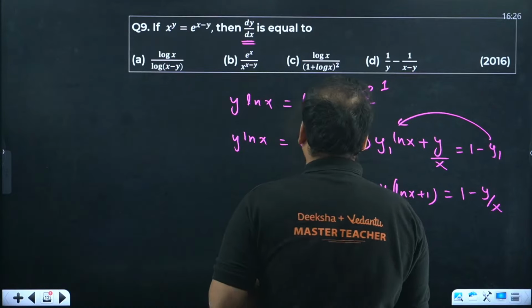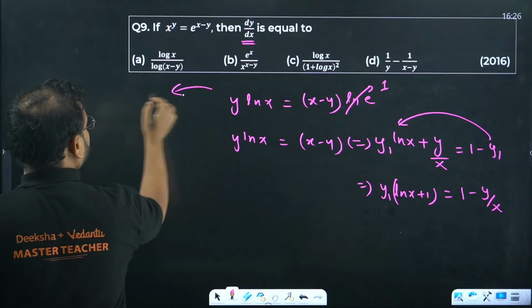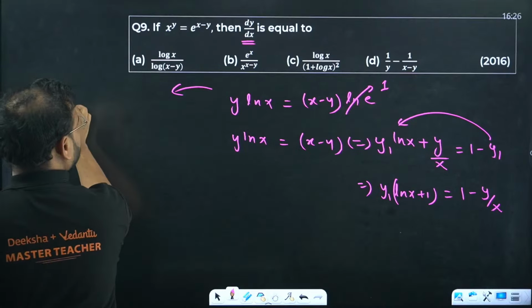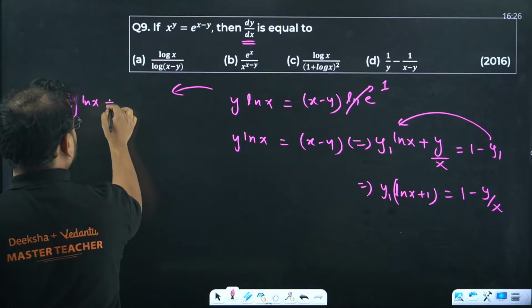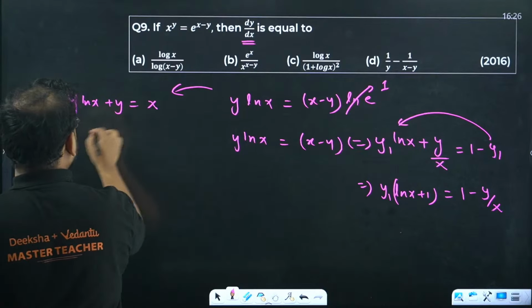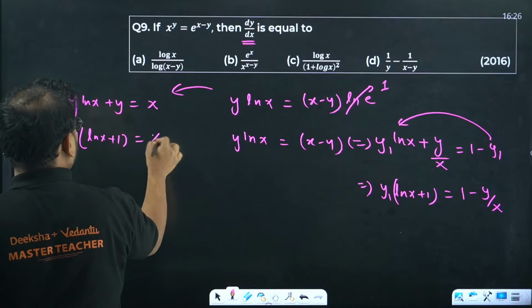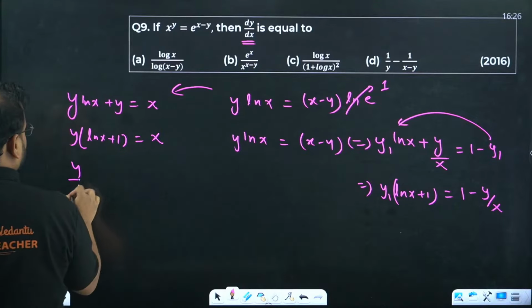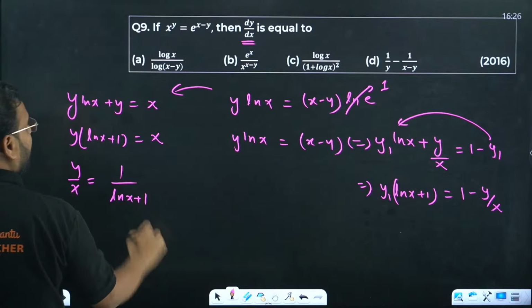Do we have the y by x value? From here we have y ln x plus y equal to x. So y is common: y times ln x plus 1 equals x. We have y by x value as 1 upon ln x plus 1.